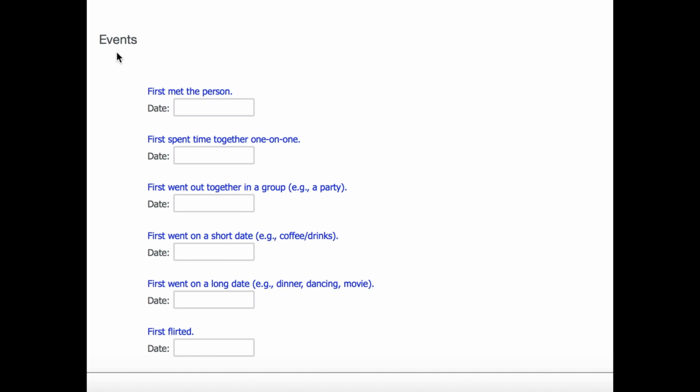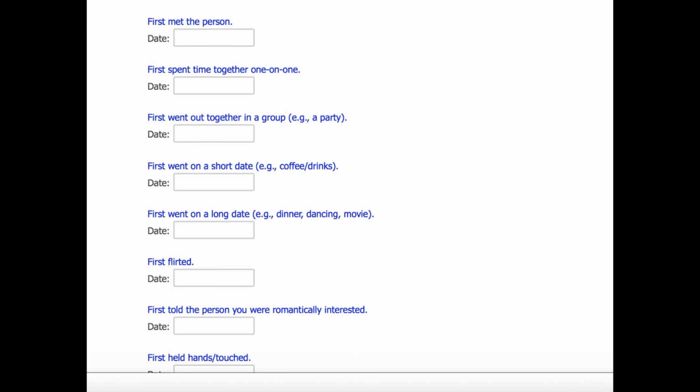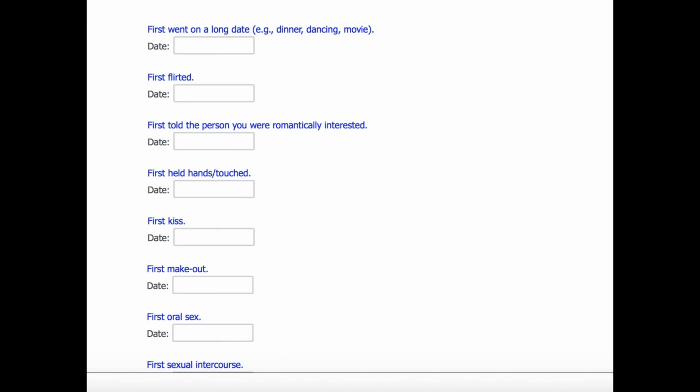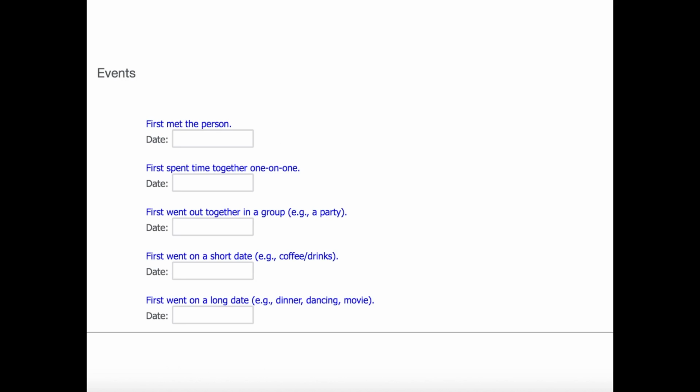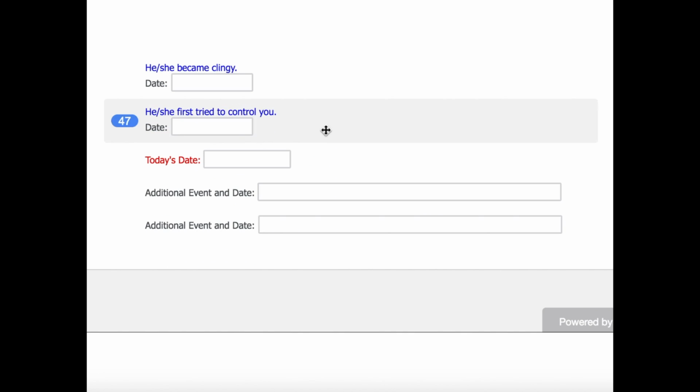During the task, we'll provide you with a list of important events that sometimes occur over the course of romantic relationships. We'd like you to try to recall if any of these events have happened with your target person, and if they have, to type the approximate date the event occurred on in the box below it labeled Date. Please use the following format: 2 digits for the month, 2 digits for the day, and 4 digits for the year.